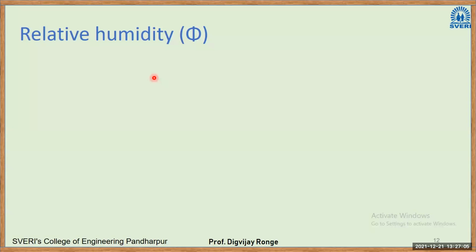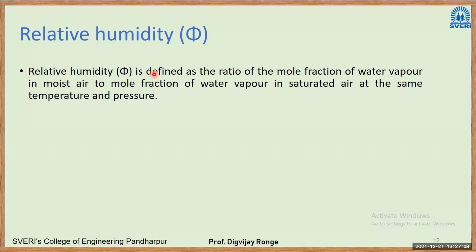Next, and a very important term here, is relative humidity. Relative humidity is defined as the ratio of the mole fraction of water vapor in the moist air to the mole fraction of water vapor in saturated air. So you have to take two different samples: a sample of moist air and a sample of saturated air. If you take the water mole fraction from each sample, the ratio of the mole fraction of water vapor in the moist sample to that in the saturated air is nothing but the relative humidity. It is always given in terms of percentage.